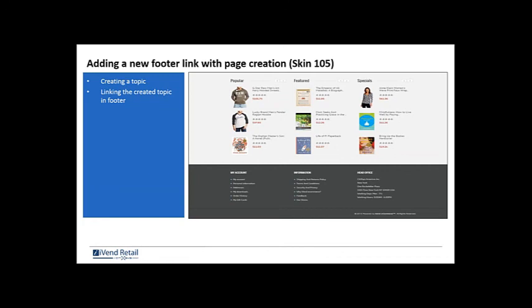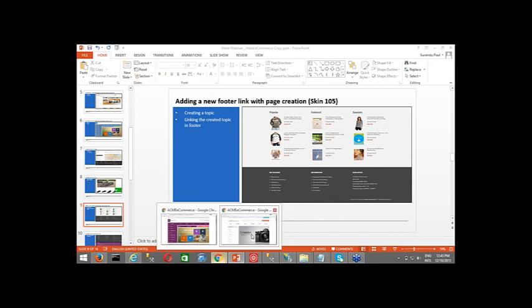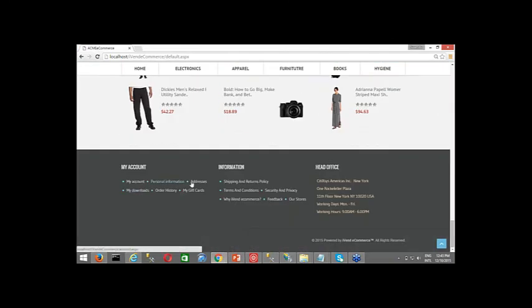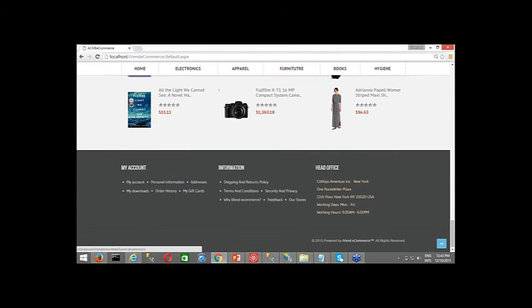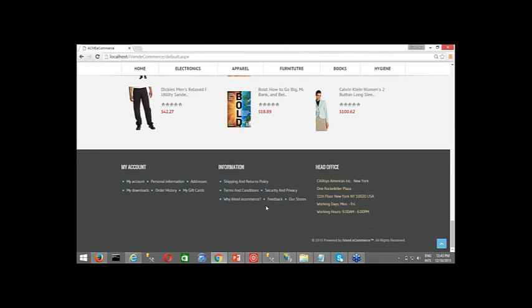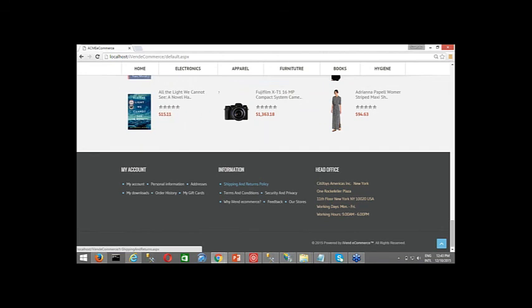For example, if you look at the footer of my website, I scroll down. In my footer, I have my account, personal information, addresses, with the links, shipping and return policy, terms and conditions, security, why I went e-commerce, etc. I want to add another one because I have a few more policies maybe. As I can see, I don't have the cancellation policy. So I want the cancellation policy to appear over here.